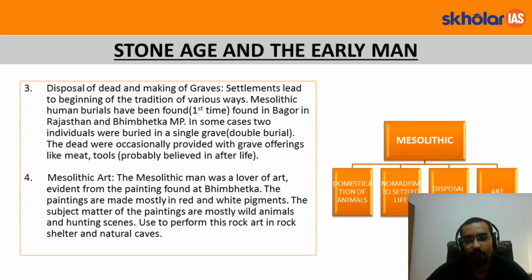They moved from nomadism to a settled life. Since they started practicing agriculture, they started living a settled life, because one cannot abandon their agricultural land and move here and there. Apart from this, whenever there is a practice of agriculture, they start living a settled life. This is what we have discussed. Earlier, they used to roam around here and there in search of food, and when they got a stable source of food, that is the land, they started living a settled life.